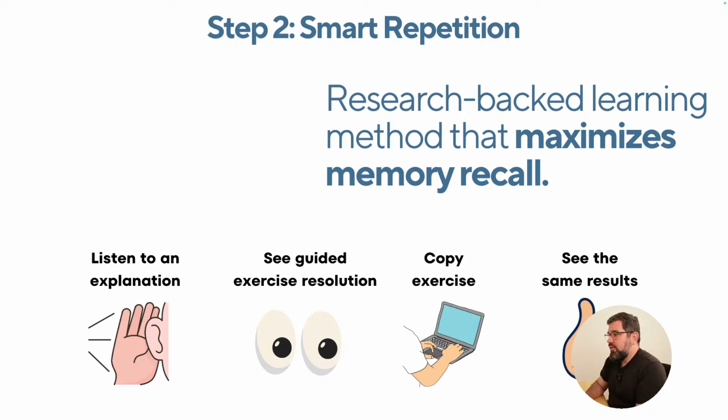Step number 4 is smart repetition. This is a research-backed learning method that maximizes what I call memory recall. So Leo, what is memory recall? Memory recall is the ability for you to think and then have that information available for you to do something.